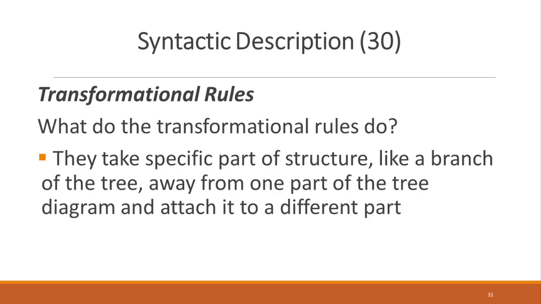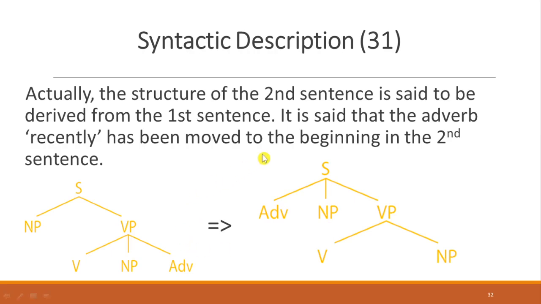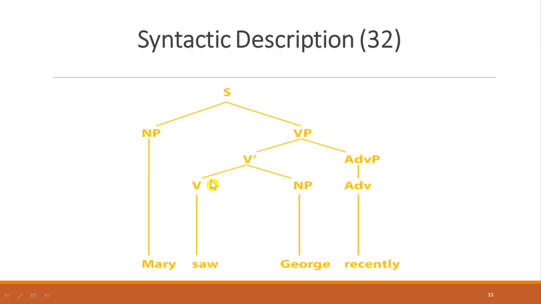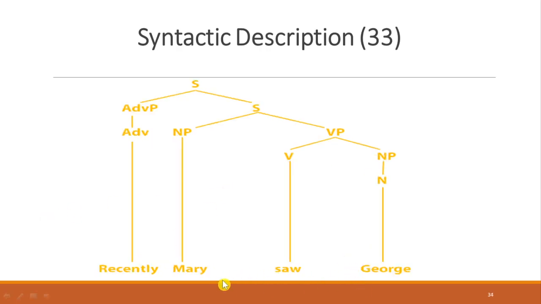Transformational rule. Transformational rule, what do they do? They take specific part of a structure, like a branch of tree, away from one part of the tree diagram and attach it to a different part. Now, I have two sentences in order to show you with this one. Mary saw George recently, and another one, recently Mary saw George.